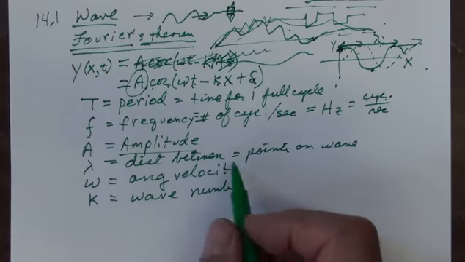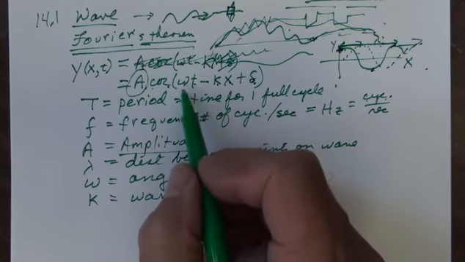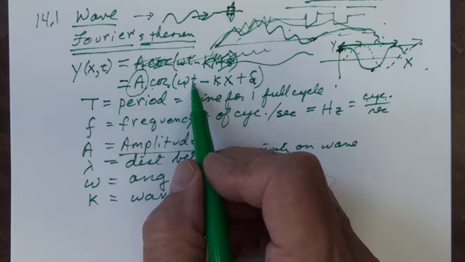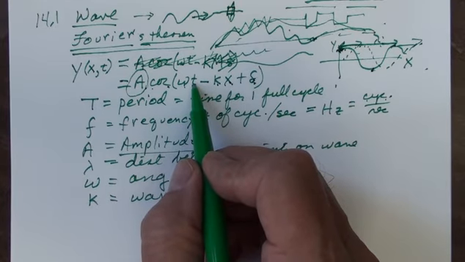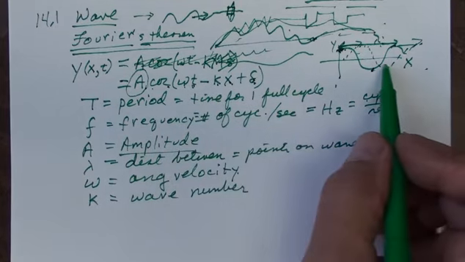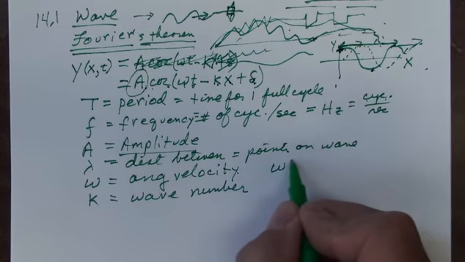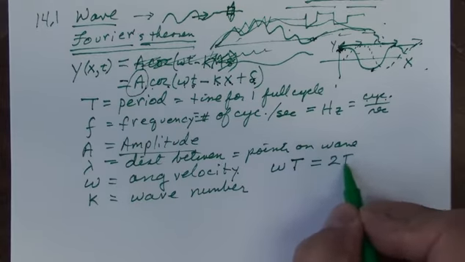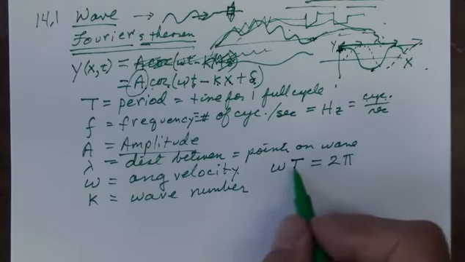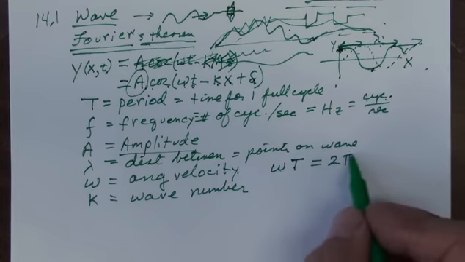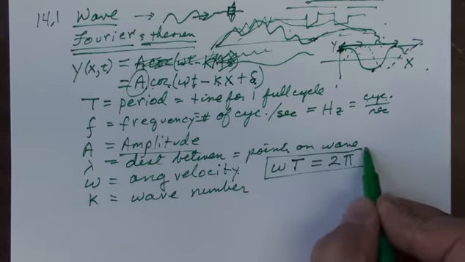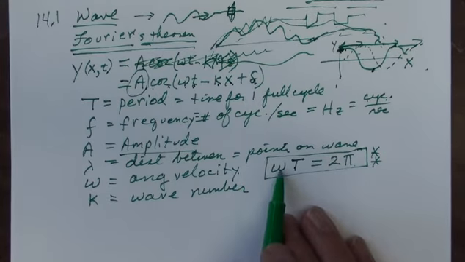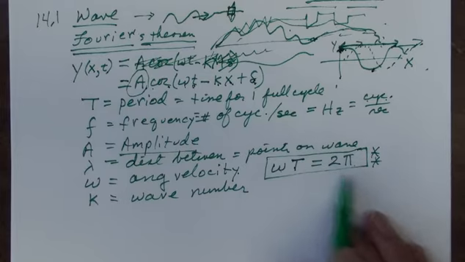Well, what is this angular velocity? How can we understand that? Well, the cosine, if everything else is fixed, the cosine will oscillate in one period through an amount of 2 pi, which means that omega times t, the full period, that amount of time, will equal 2 pi. Consequently, omega is 2 pi divided by the period. So this is an incredibly important equation. It tells us how to understand the angular velocity. It is 2 pi divided by the period.